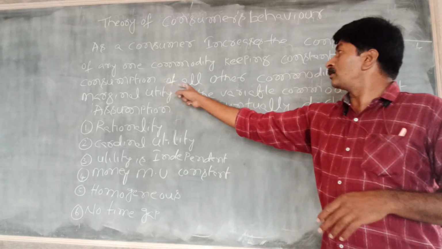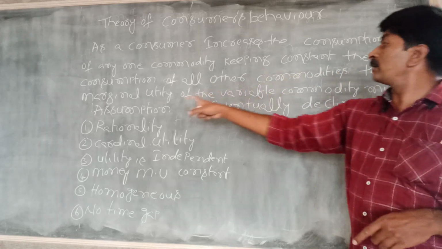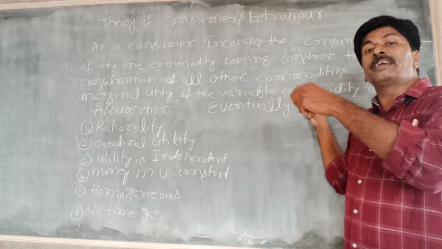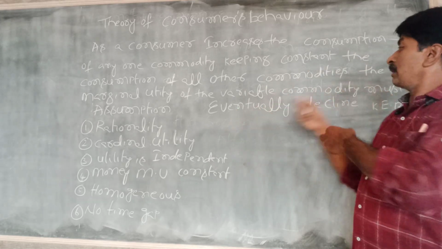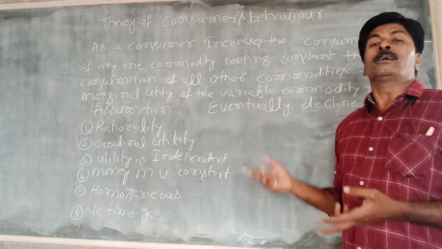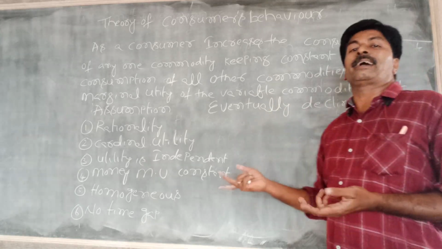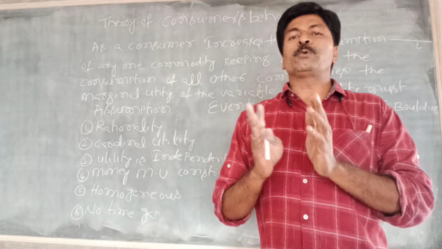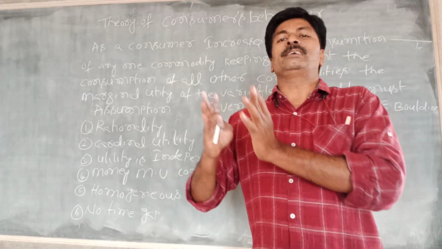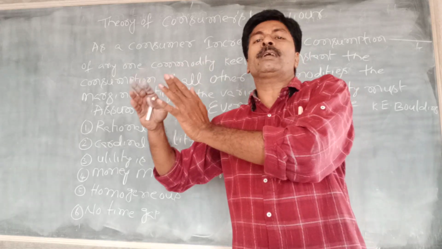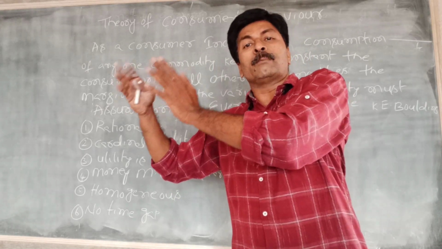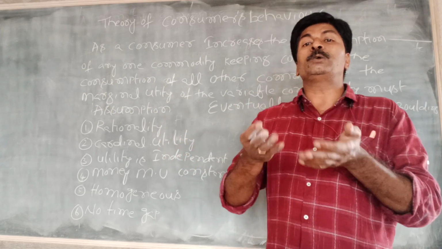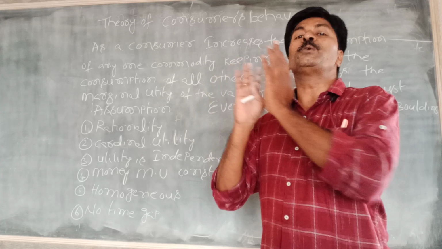Simply put, when we consume units of one commodity continuously, keeping the consumption of other commodities constant, this commodity's marginal utility automatically decreases continuously.